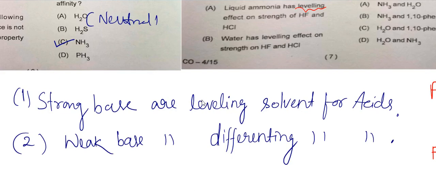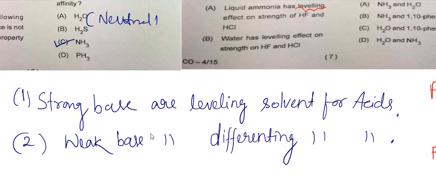Equalize means there is no significant difference between strong and weak in that solution. And for weak bases, they are differentiating solvents. Differentiating means it will not equalize the strength of weak and strong. It will differentiate more.